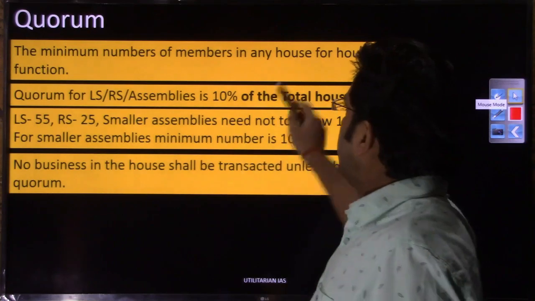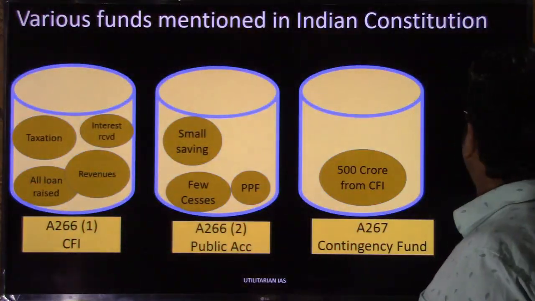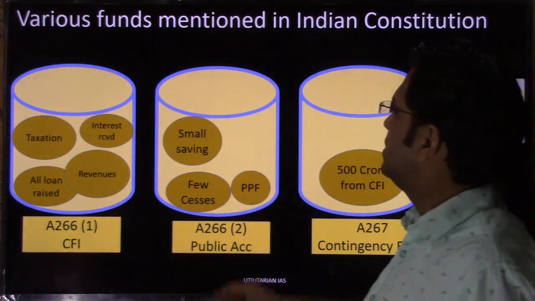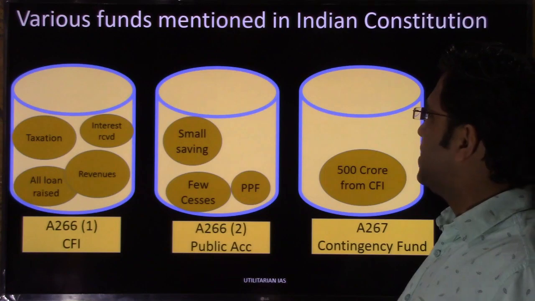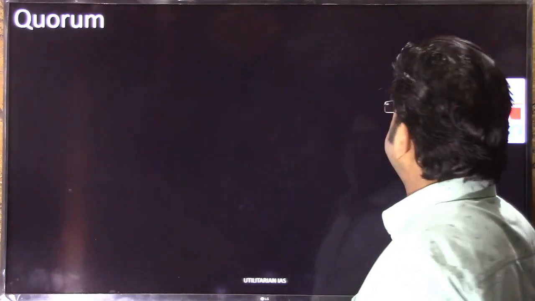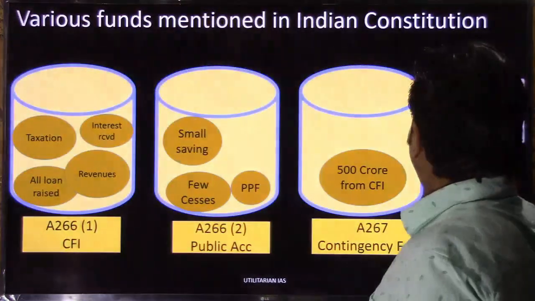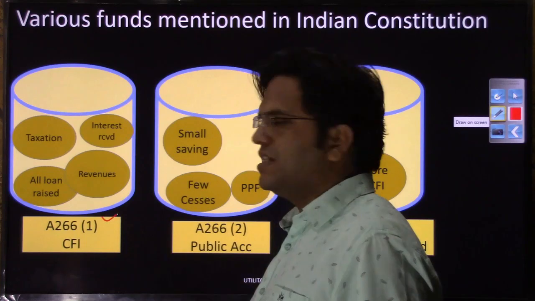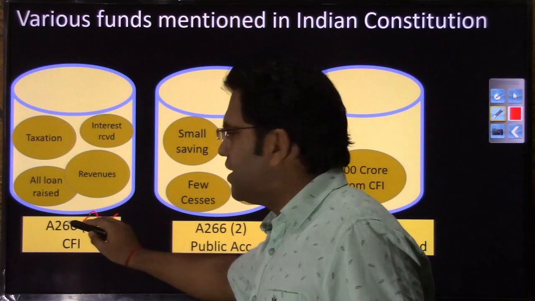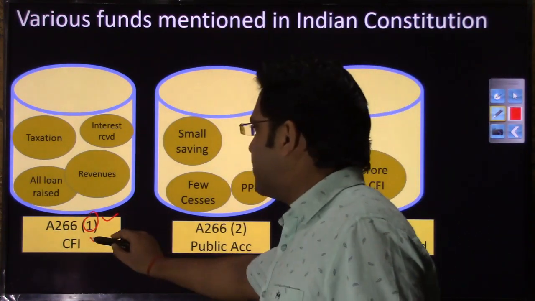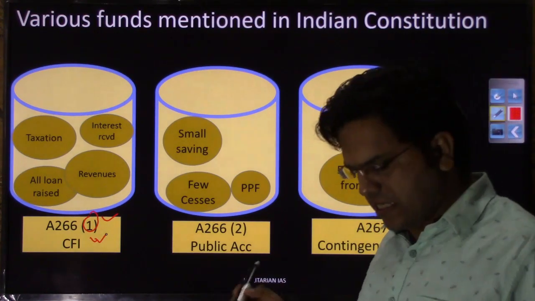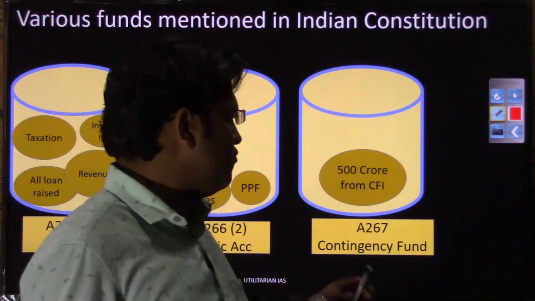Now, we start discussing types of fund, right. How many types of fund do we have in our constitution? Mind you, we have 3 types of fund mentioned in the constitution. The first type, mentioned in article 266(1), is the Consolidated Fund of India. So, article 266 clause 1, you have Consolidated Fund of India. Article 266 clause 2, public accounts, and article 267, you have Contingency Fund.